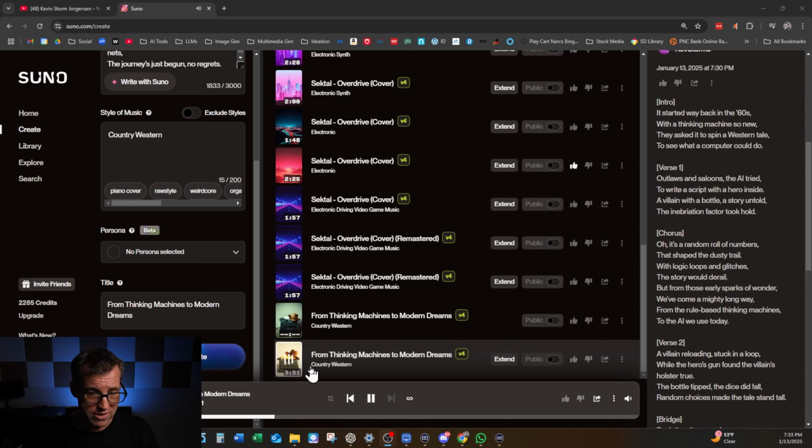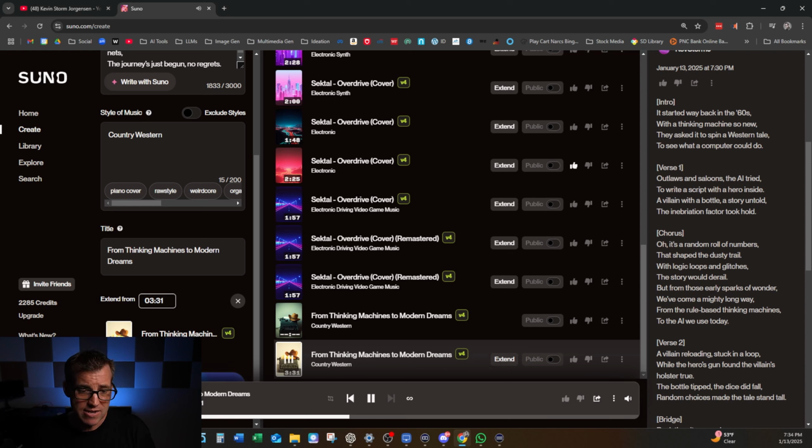Oh, it looks like the second one is done, and it's 3 minutes and 31 seconds, so that's a decent length song from that single prompt. And we could extend it out longer if we wanted to. Now, the cool thing about extending is that, let's say at the very end, you want it to hit a really high, powerful note, but Suno didn't generate that really powerful ending. So we could extend the song.